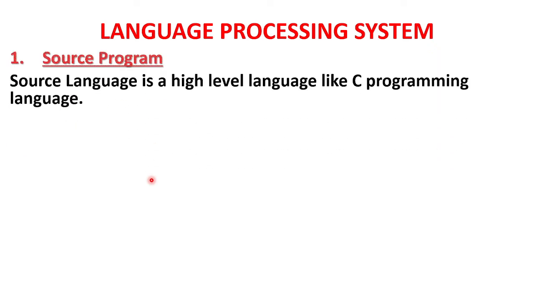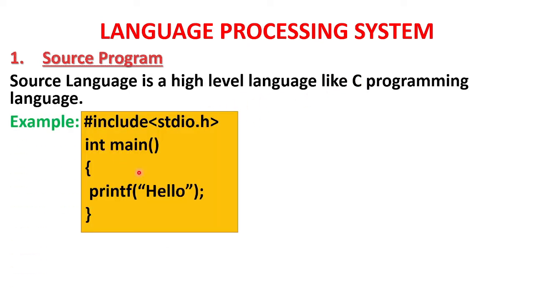Now, source program. The source program or source language is a high level language like the C programming language. For example, this is a simple C program which has a hash include stdio.h on top. This line has to be included, otherwise you'll get an error for this printf statement. Then int main, because main is the function which has to be executed first, since the compiler sees main first. Main has to be there in every C program. So this is a simple high level language program, that is a C program, which human beings can understand.